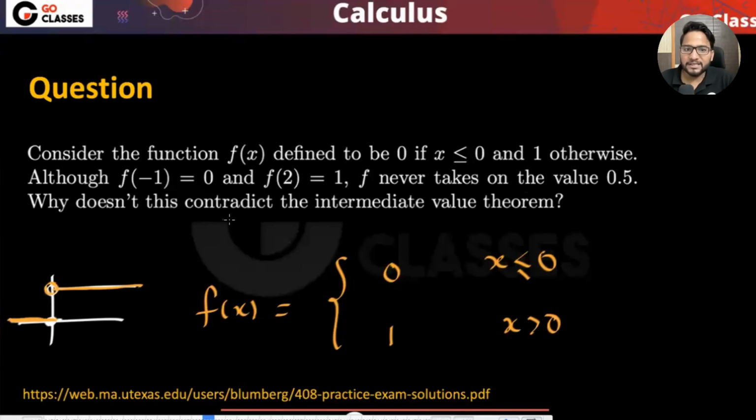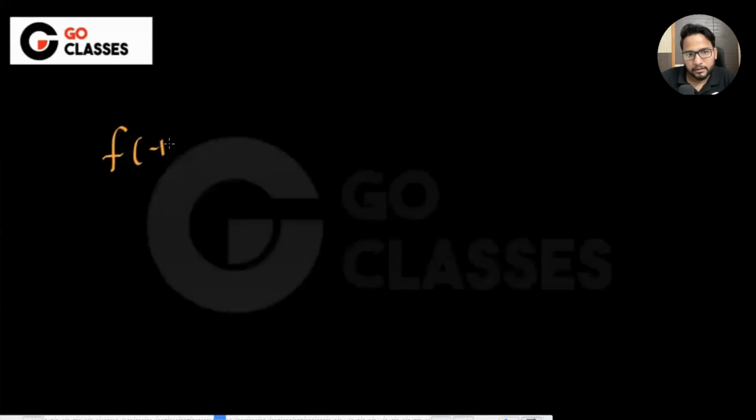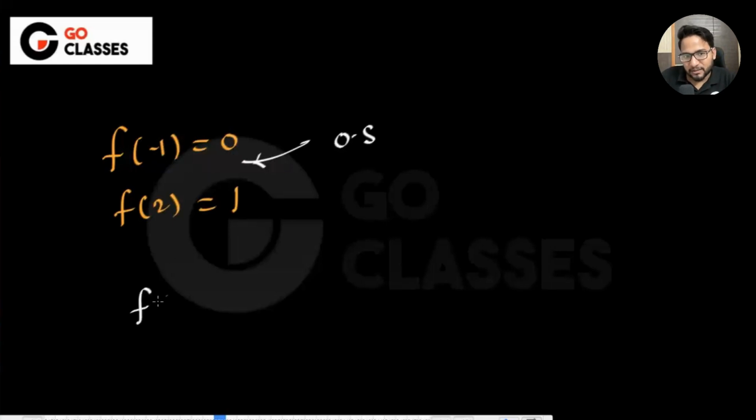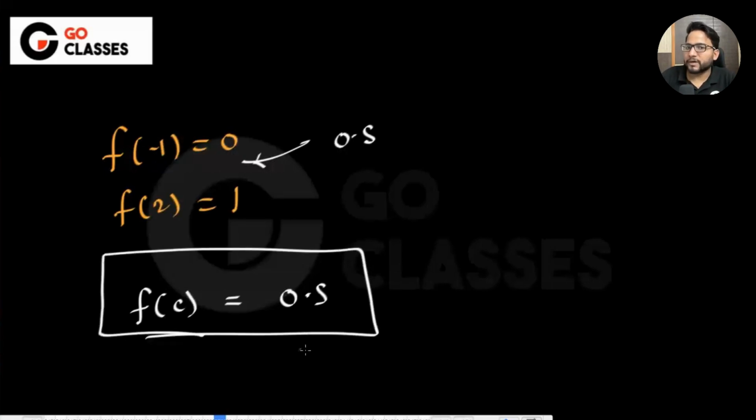Now what they're saying is, why doesn't this hold? They are saying f of minus 1 is 0 and f of 2 is 1, so it never takes the value 0.5. Now what does the intermediate value theorem say? You take any value between f(a) and f(b). Let's suppose you take the value 0.5. Then there must exist some c which is actually equal to 0.5. This is what the intermediate value theorem says. But actually this is not true for this function.